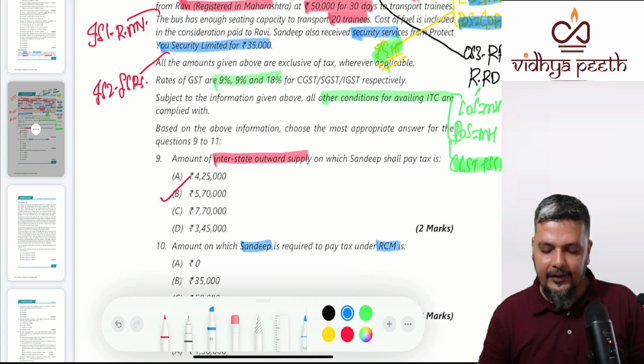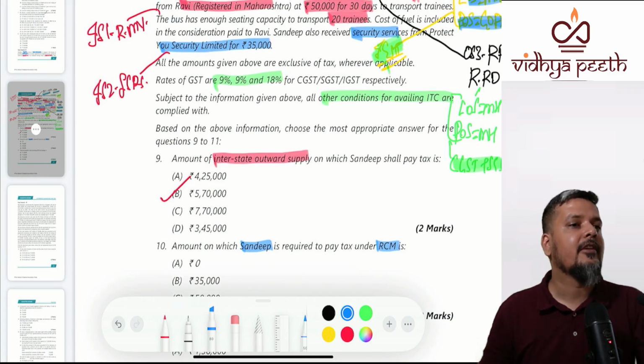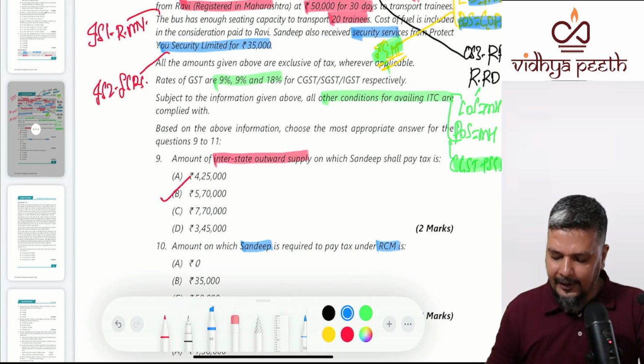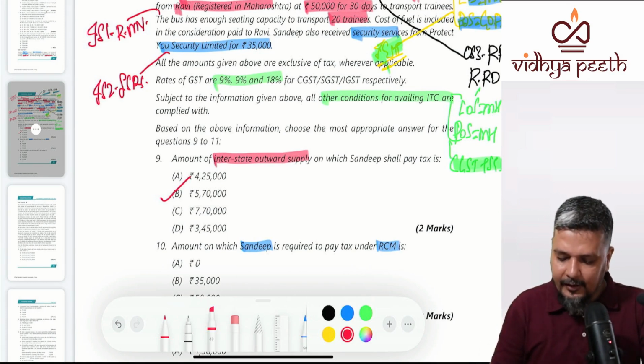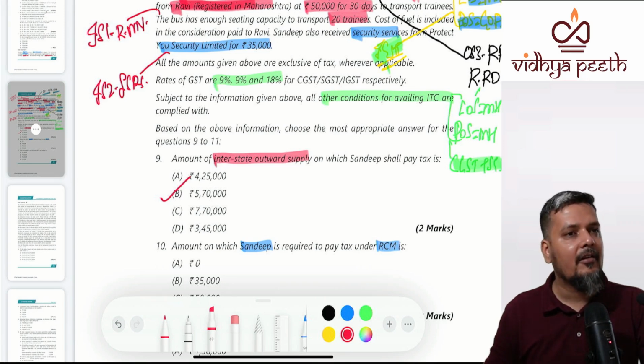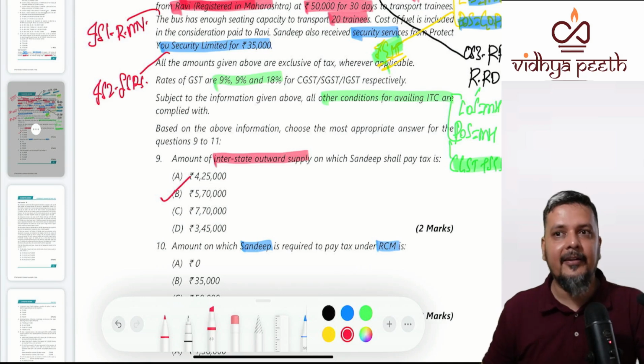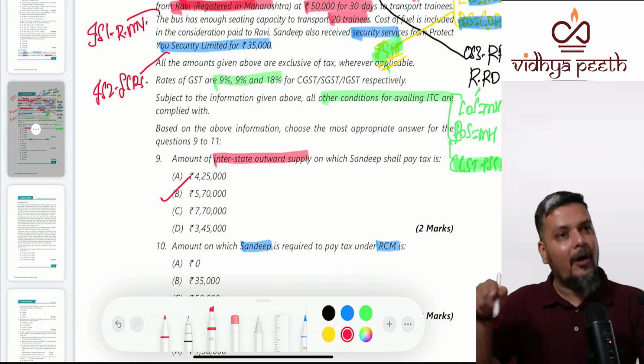First, let us evaluate. First is renting of motor vehicle. Is it by other than a body corporate? Yes, it is by other than a body corporate. It is by Ravi. True. When RCM is applicable, the supplier should be other than a body corporate and the recipient should be a body corporate.